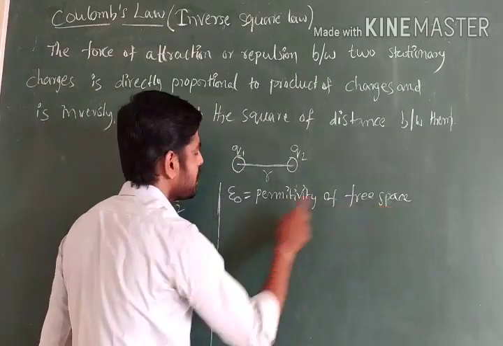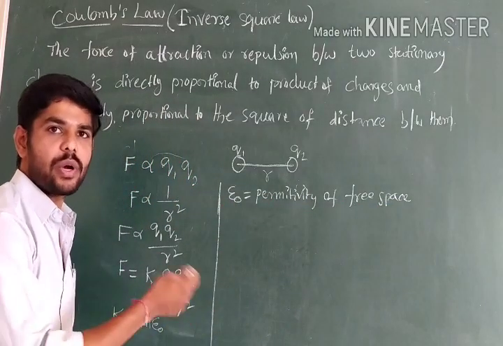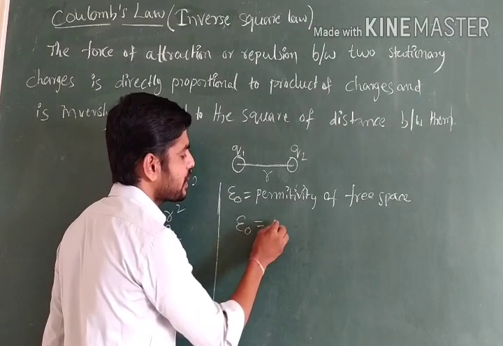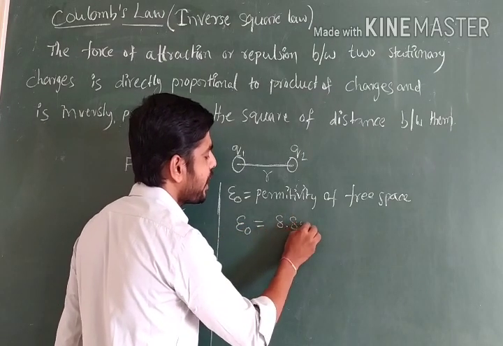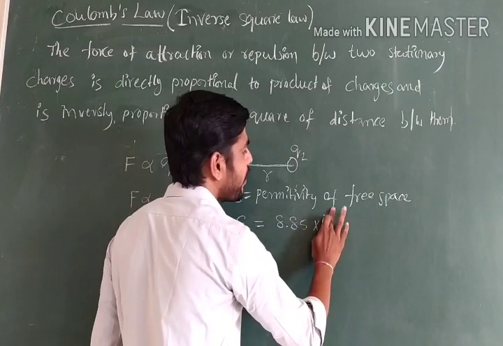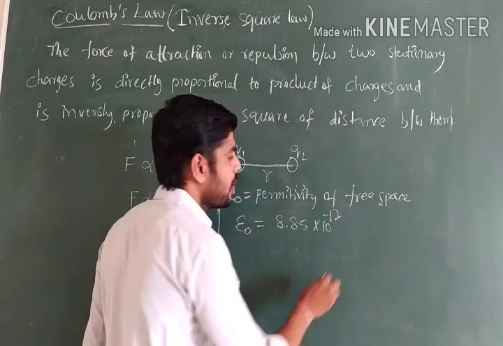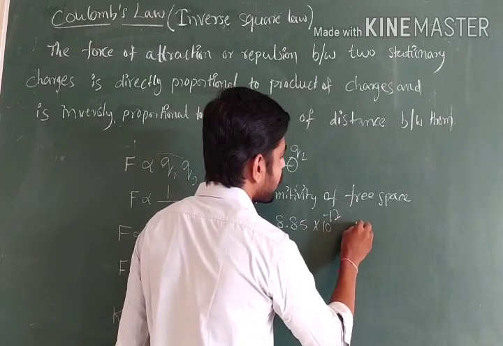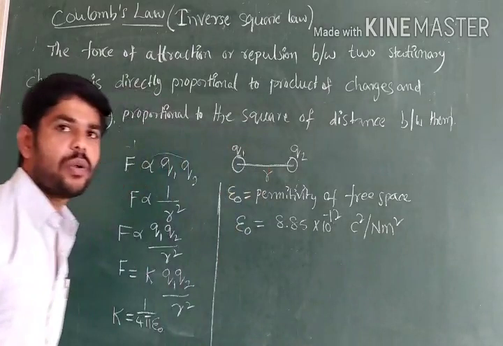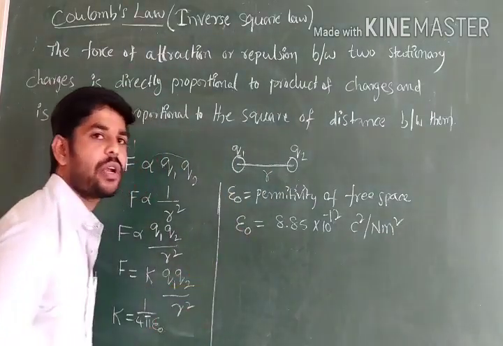If it is a medium, epsilon naught will change. The value of epsilon naught is a constant, 8.85 into 10 to the power of minus 12 Coulomb square by Newton meter square.